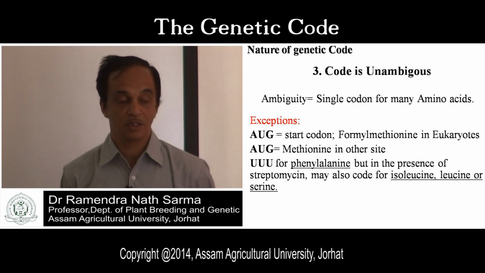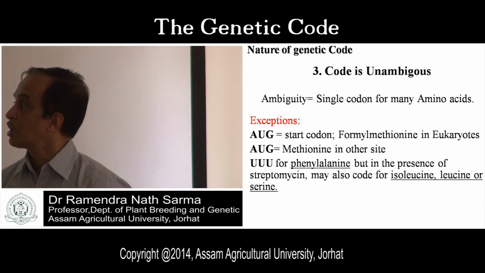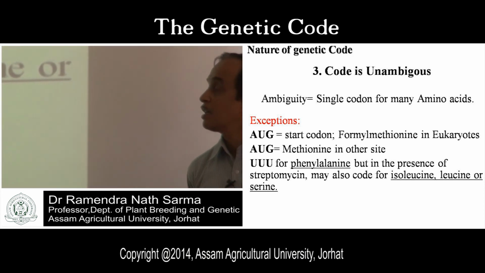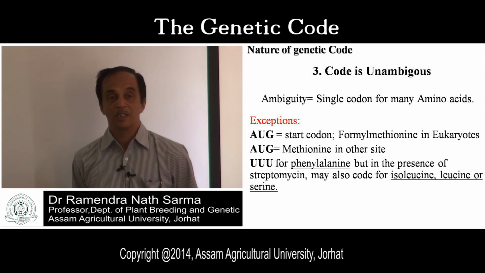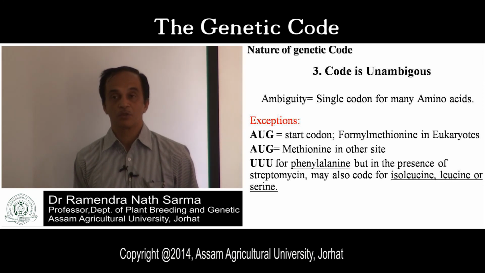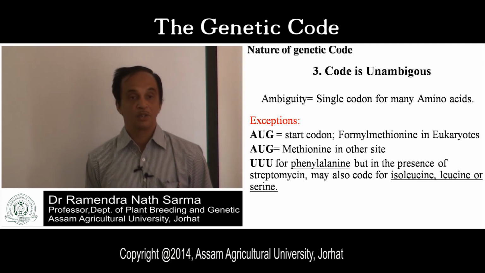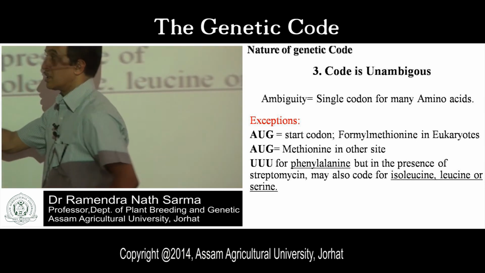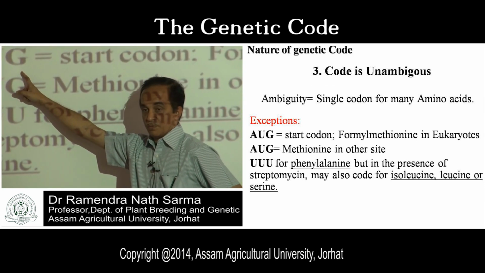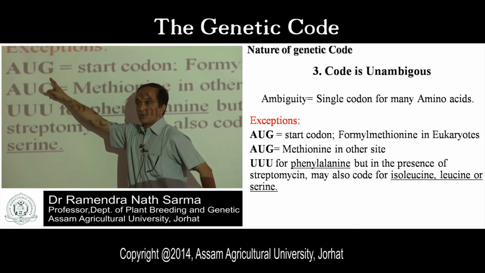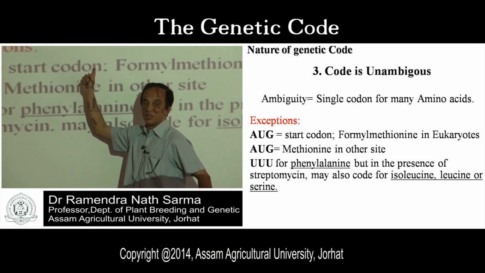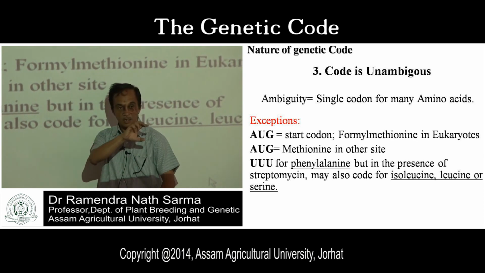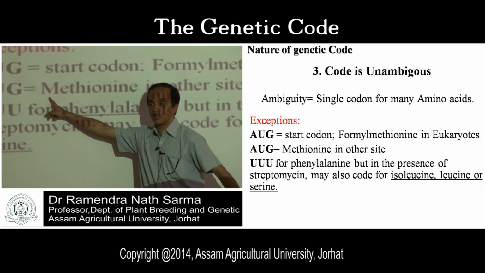There are three exceptions. First, AUG codes for formyl methionine at the beginning of protein synthesis, and for methionine at other sites. During protein synthesis, AUG is the start codon. In the beginning of the translation process, the first codon is AUG, which codes for formyl methionine. But in subsequent places in the genetic code, AUG codes for methionine.